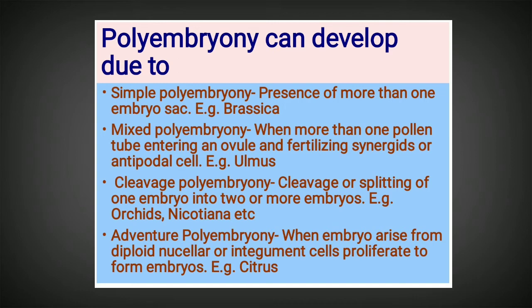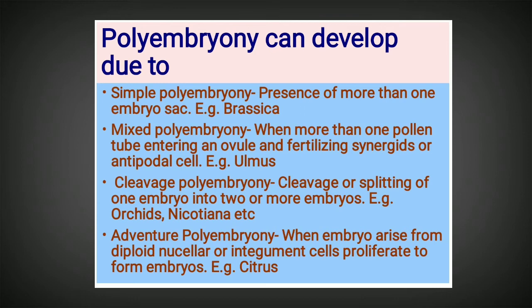Then next comes the second type, that is mixed polyembryony. This condition happens because more than one pollen tube enters an ovule and fertilizes the synergids and antipodal cells from the same embryo sac. Here there is only one embryo sac, but all the gametophytic cells get fertilized because of the entering of more than one pollen tube with multiple gametes. So in that case also polyembryony can happen, and that is seen in a plant known